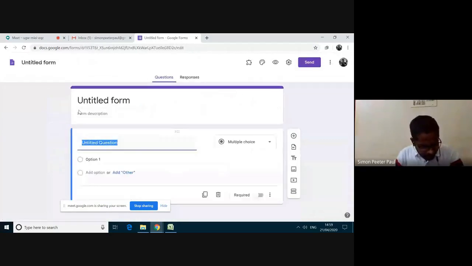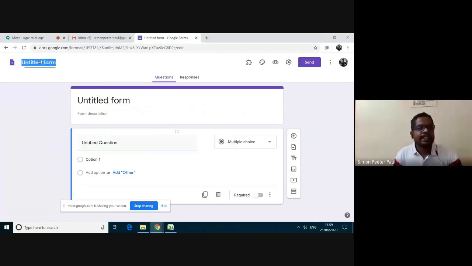Okay, you are having doubt how to send it to WhatsApp. So you will be having a Gmail account in your mobile. In that you can copy. Since I am working here on my laptop, I am sending it to my mail, and then I am copying it from my mobile and sending it through WhatsApp.